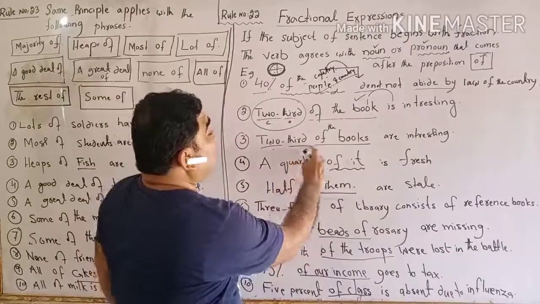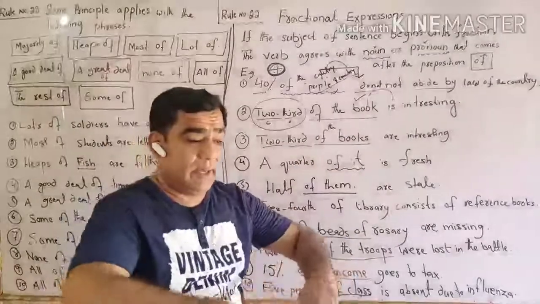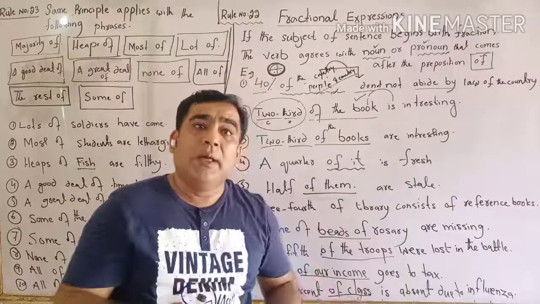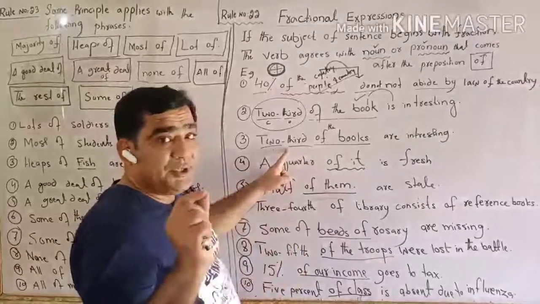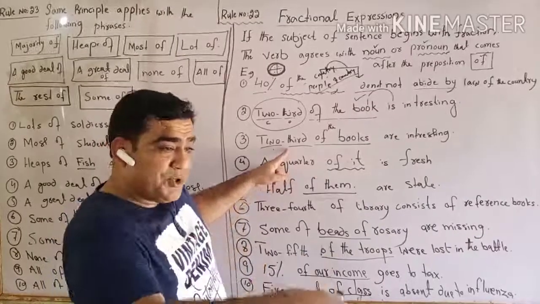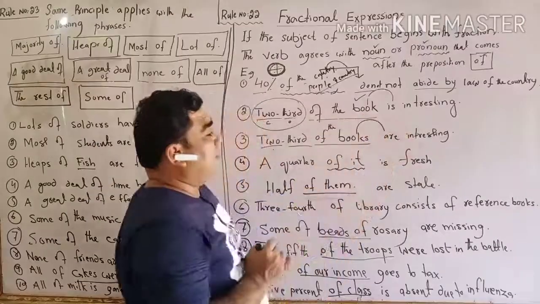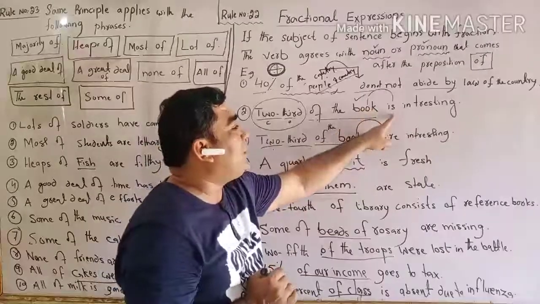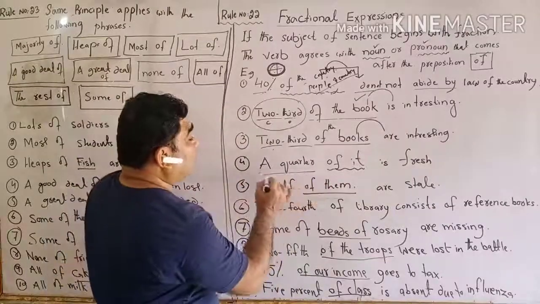Now 2/3 of the books, I mean not the part of a book, but there are many books. Maybe there are 20 books, but out of 20 books we make the portions. Out of 20 books, 2/3 of the books, the portion of that we agree with is here not is but are. For a single book we put the singular verb is. Now coming towards the quarter.